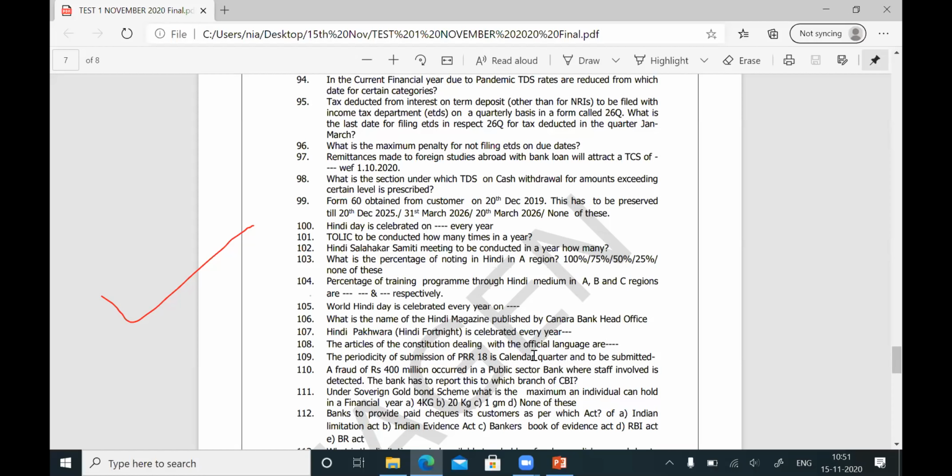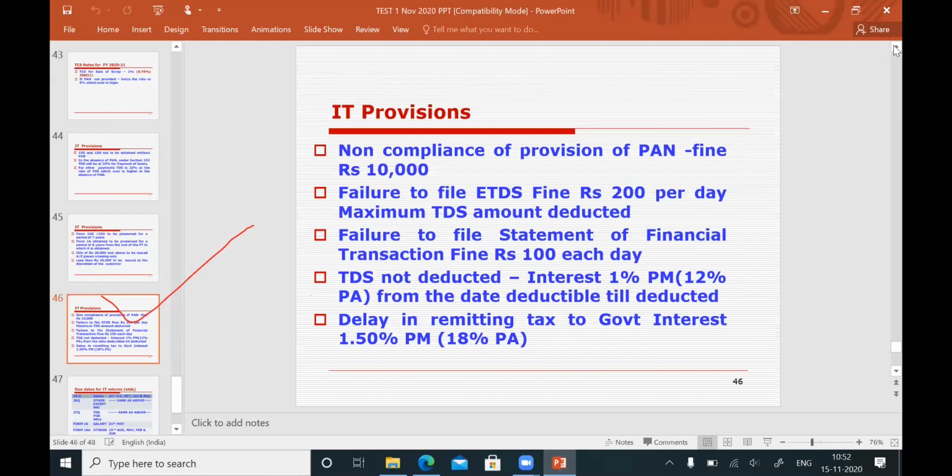Now the next few questions will be on fraud committed by the customers, fraud committed with the connivance of the staff members, to whom you have to report, and when you have to report. These questions are frequently asked by IBPS. So I will rush through the PowerPoint presentation, then you will get an idea, then we'll see the questions. These are very, very important slides, friends, don't miss them. Only 2-3 slides, let us not spend much time over there.